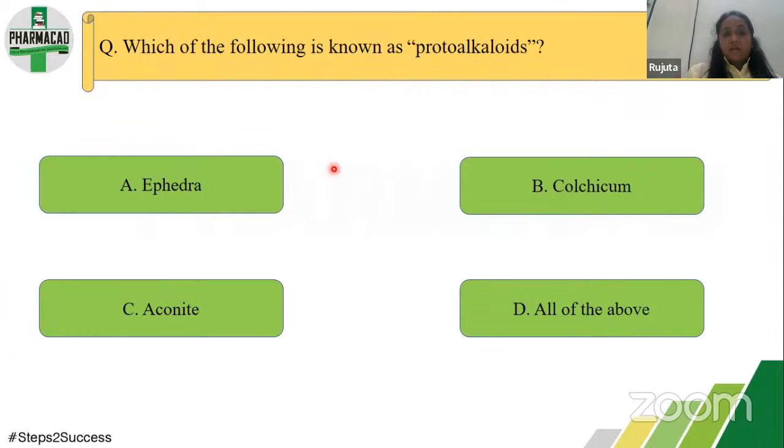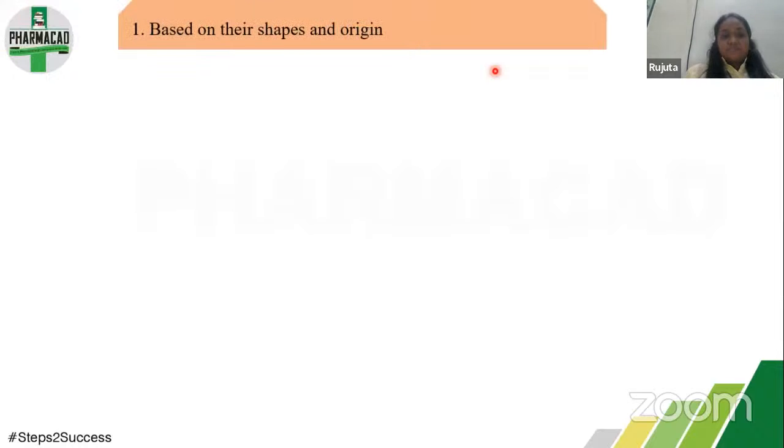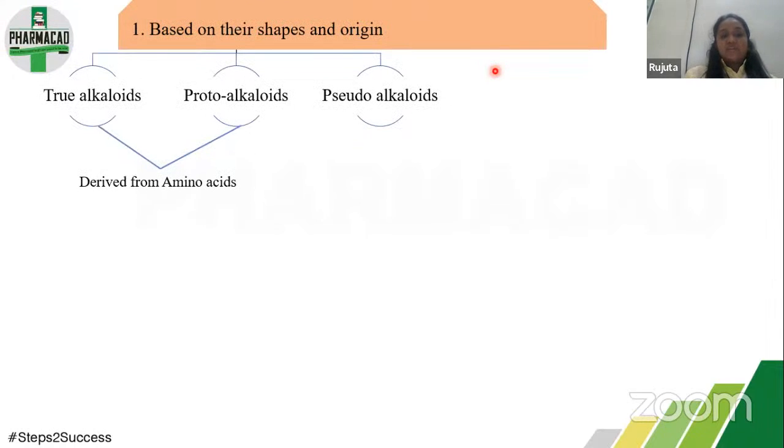Which of the following is known as proto-alkaloid? Now for this, you should first know what are proto-alkaloids, pseudo-alkaloids, and true alkaloids. If you know that, you can answer this. So the answer for this is all of the above. How, that I will explain in the next slide. Based on their shapes, they are classified into true alkaloids, proto-alkaloids, and pseudo-alkaloids. Now true alkaloids, this is based on shape and origin. The true alkaloids are derived from amino acid. And proto-alkaloids are not derived from amino acid.